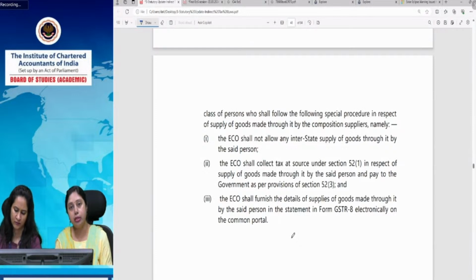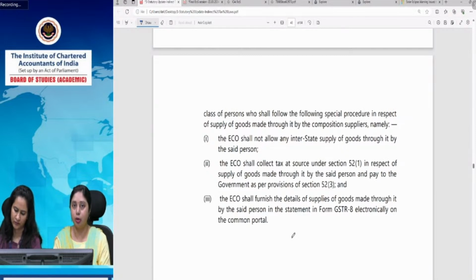So all registered persons are subject to TCS provisions. So he has to collect TCS from the supplies which this person is making, and it has to deposit it to the government. Moreover, he has to furnish the details of such composition supplier in his GSTR 8.